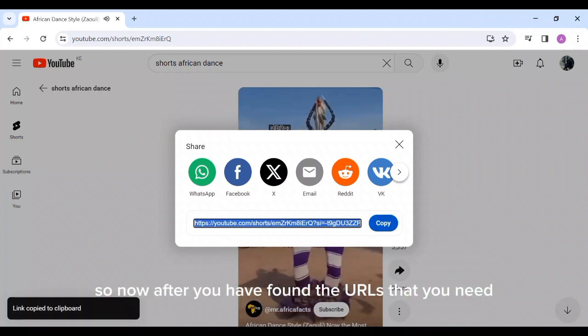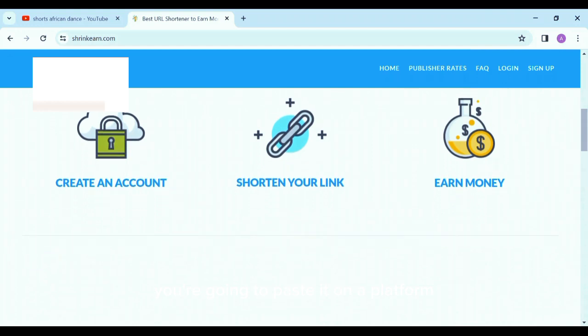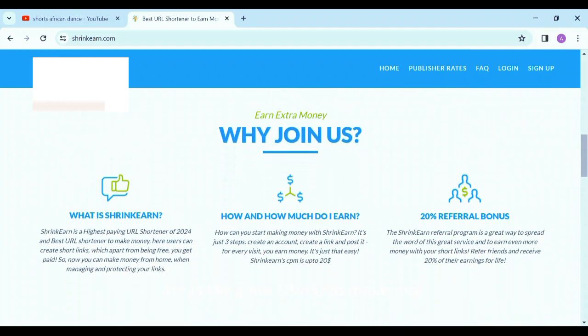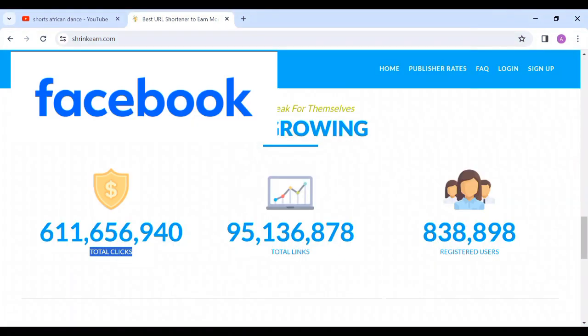So now, after you have found the URLs that you need, you are going to paste it on a platform. This platform is the way for you to make money online by pasting the URL that you found, and it will turn it into a money link. Using this money link, you are going to make money.